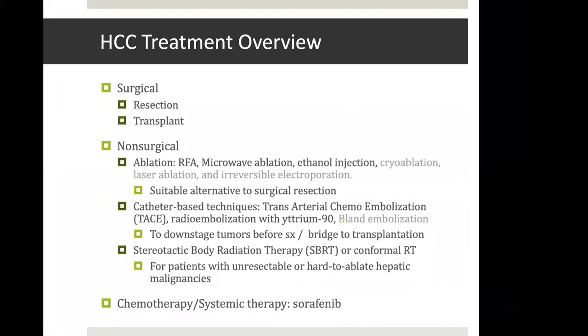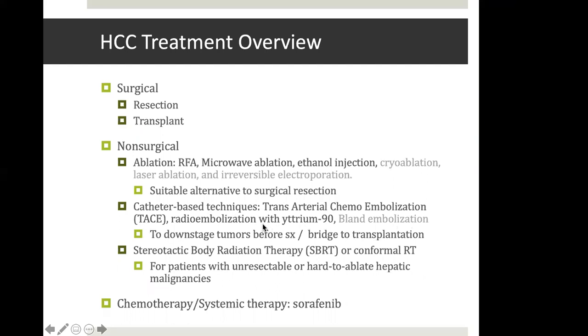The catheter-based techniques include TACE, which is transarterial chemoembolization using doxorubicin, adriamycin, mitomycin C, may be done with beads or without beads. Radioembolization can be done using yttrium-90 particles, and the bland embolization is usually not successful, so usually it is not practiced often.